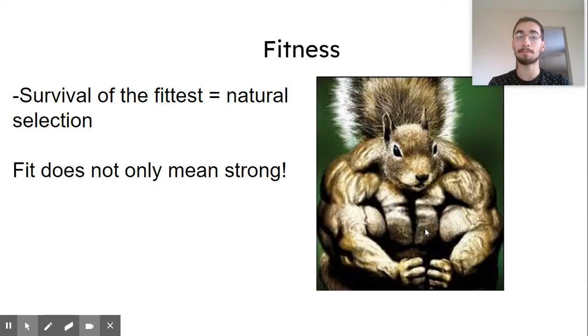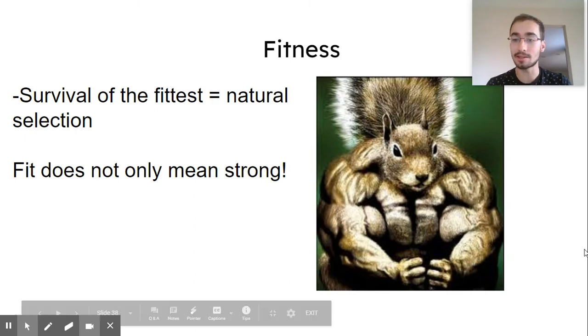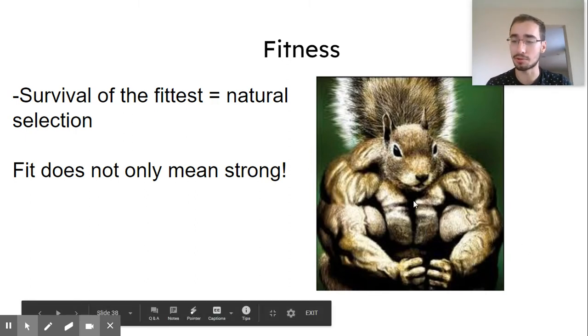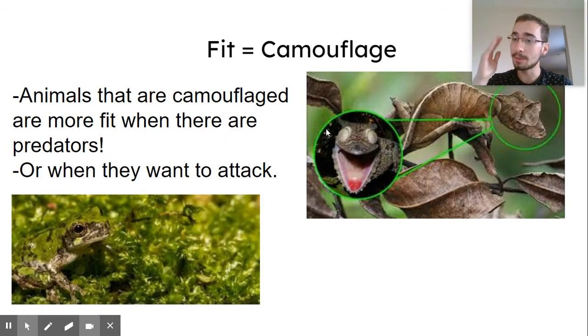You should have remembered fitness. A lot of people will hear fitness and they think fitness is like big muscles. Big muscles are strong, even like fast. They're really muscular. But fit in biology does not just mean strong. Fitness can also mean camouflage.